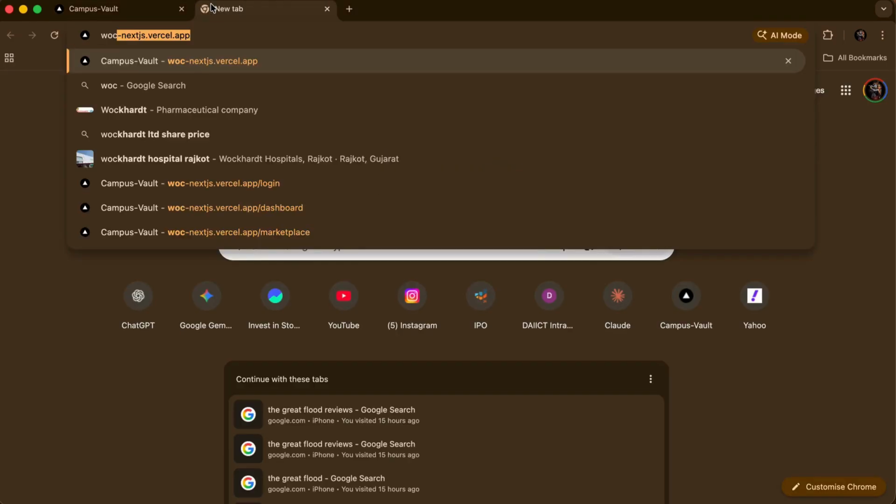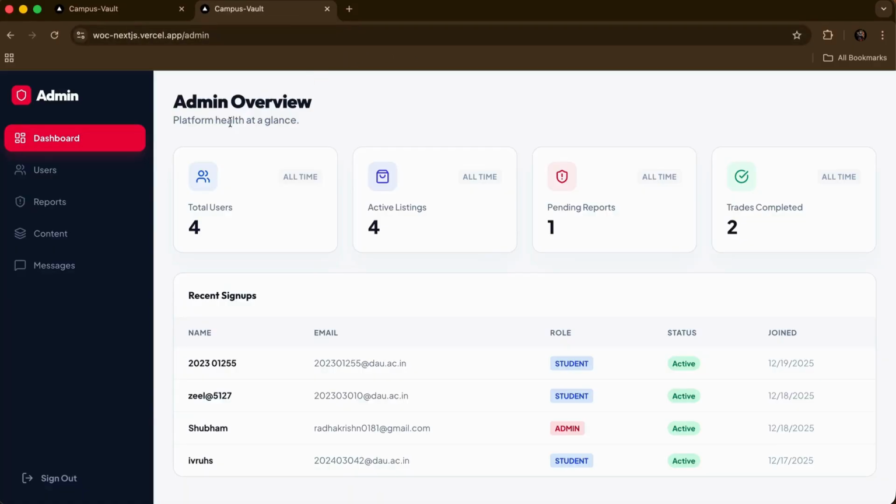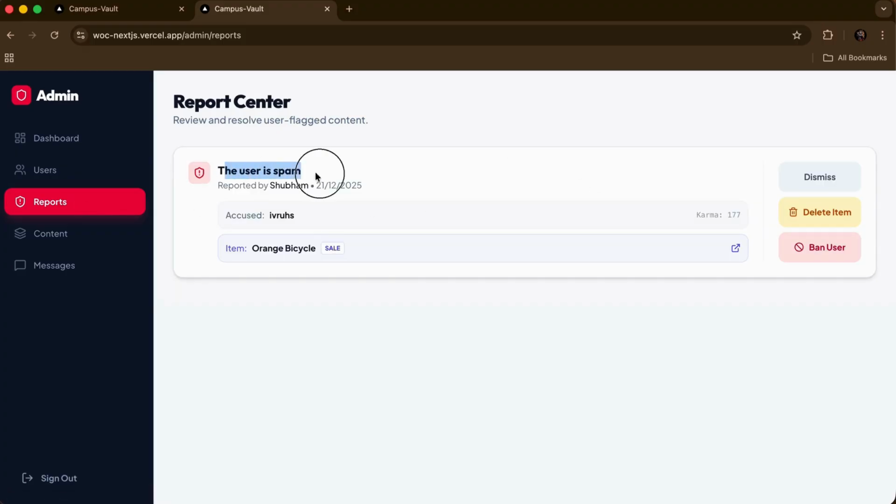So next, slash admin. Since I am the admin, I can go to the admin section. If I go to the report sections, I can see one pending report was there. Here is my report. Now I can talk to both the person who has reported and the person who has been accused. I can see what's the issue, and then I can make the necessary actions, be it deleting the item, I can ban the user too, or I can dismiss the report. There can be a situation that the report itself is spam. So that was all from the admin side.